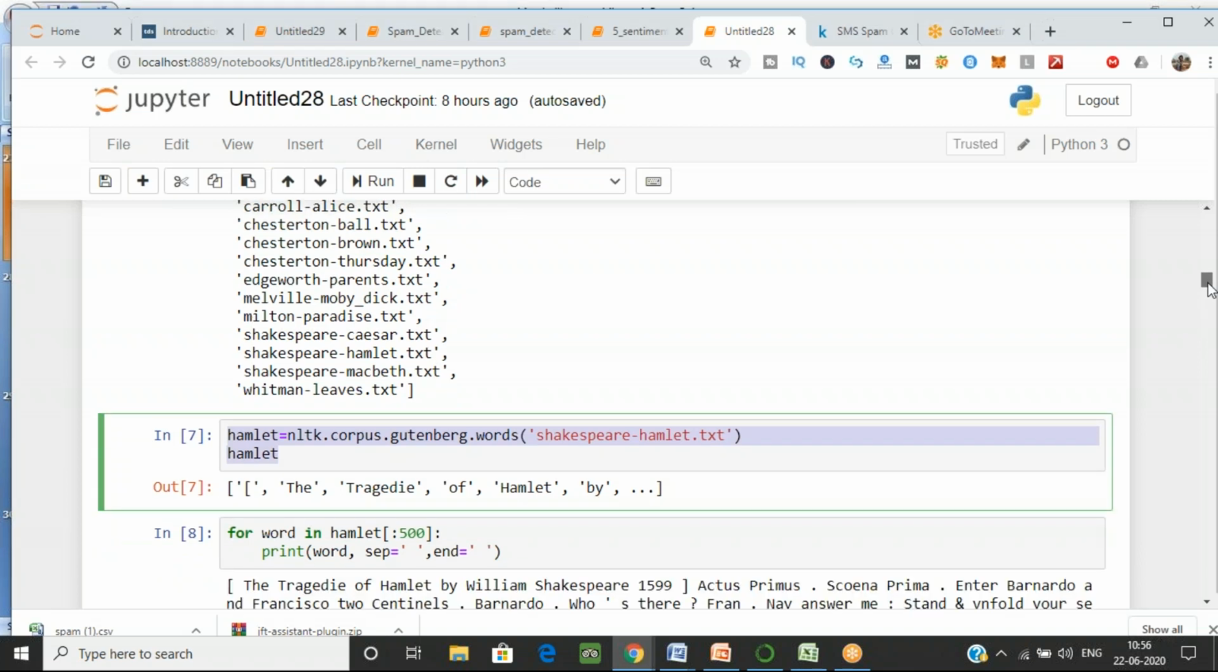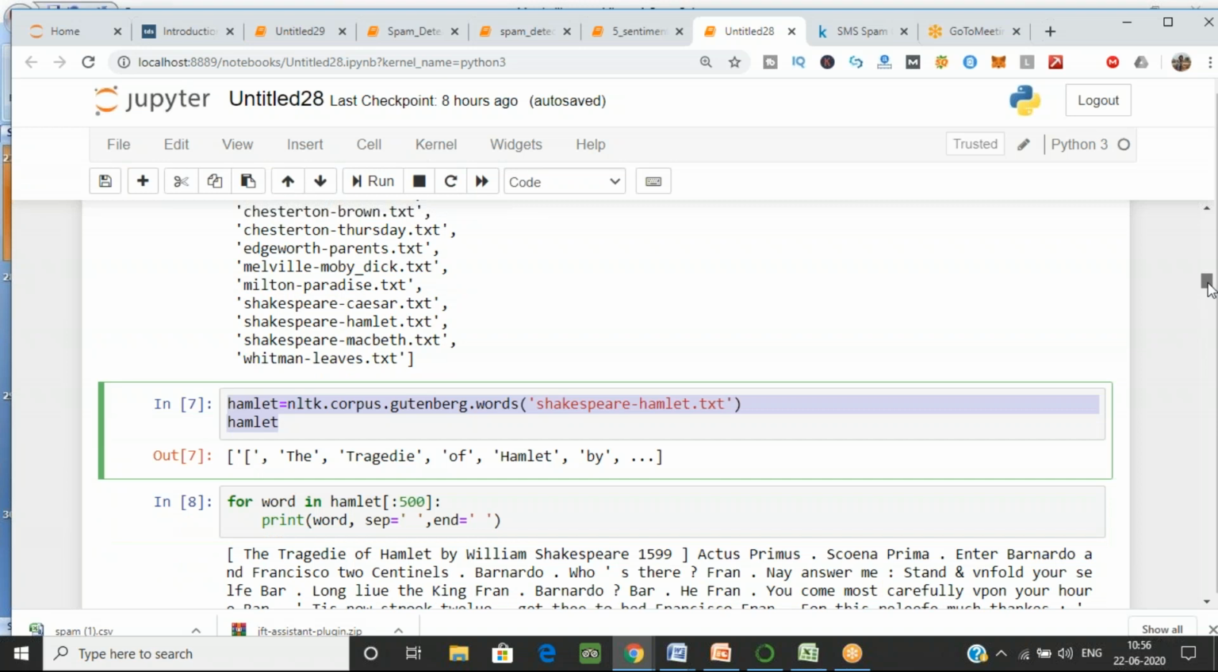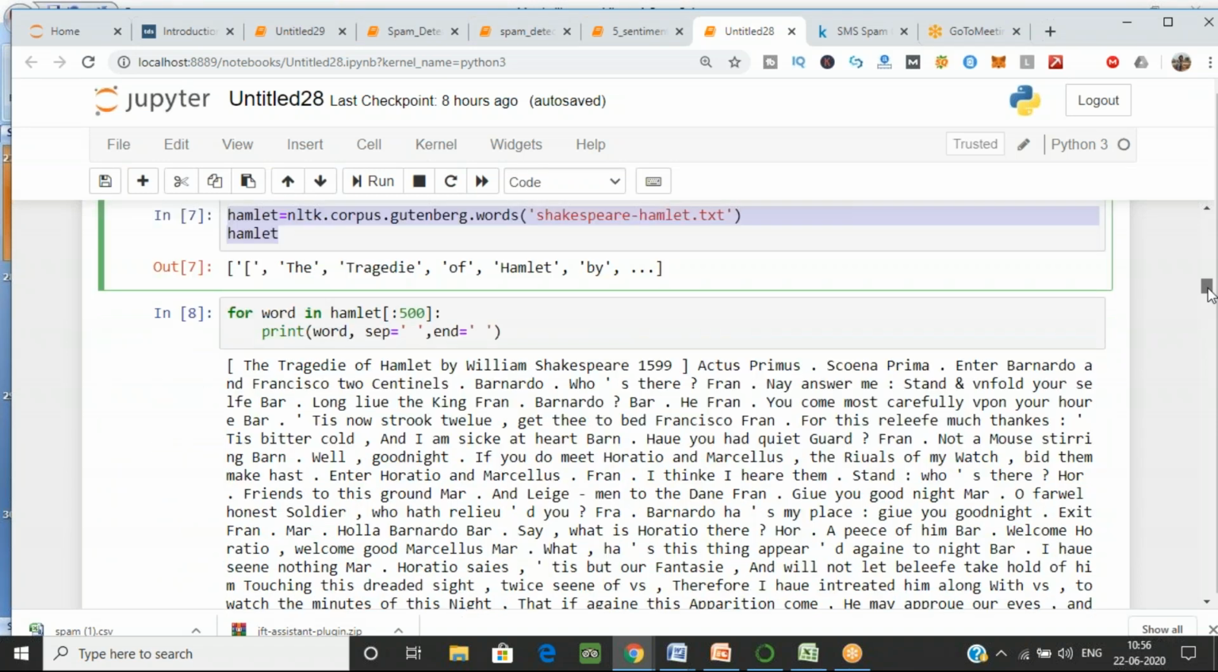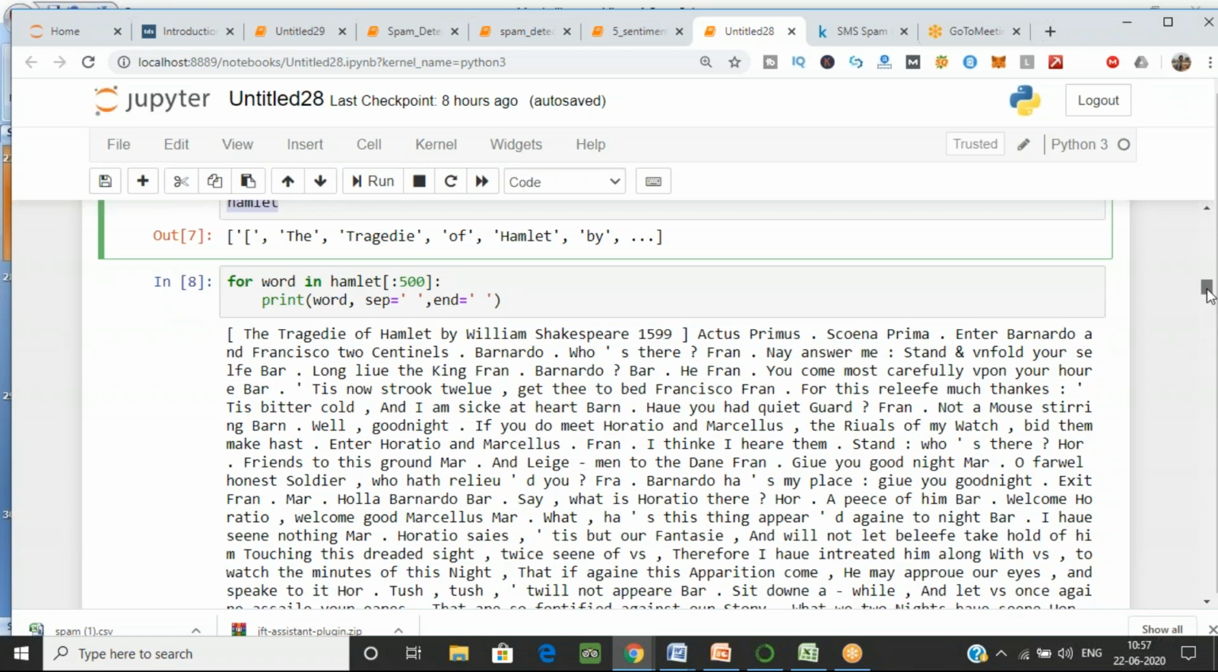Now what I want to see is the 500 words of this play, of this text file. I want to read 500 words. So for that, I have used a for loop, and I have assigned that I only want to see 500 words, and I print word over here. You can see this is the code which I have used, and this is my line which you can see over here.